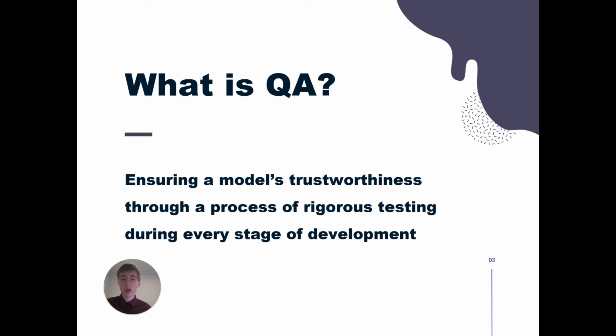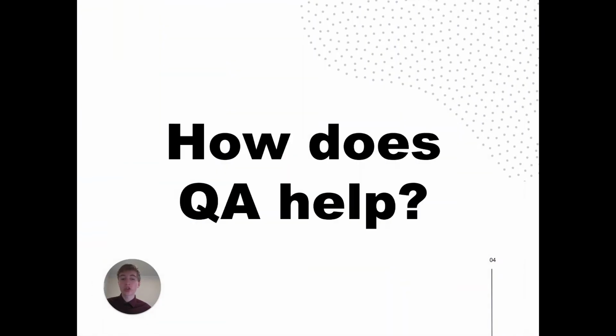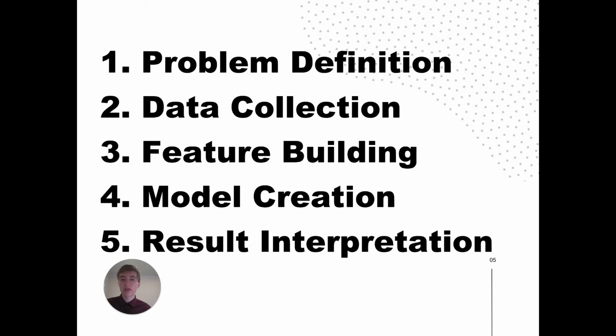It's essentially saying we want AI models to work in a variety of situations. We want them to be robust. We want to make sure they're training on the right inputs. So how does quality assurance help? Let's take a look at how quality assurance interacts with the model development process at 5 different stages.